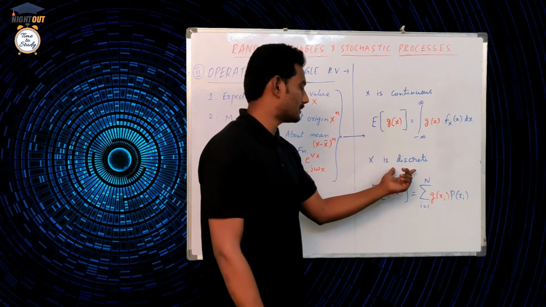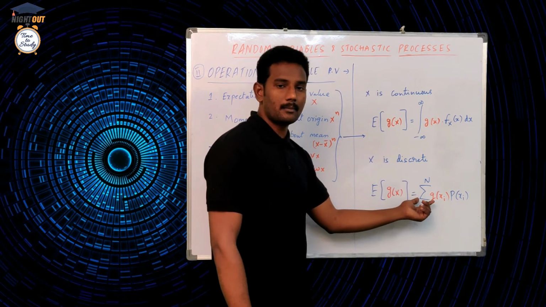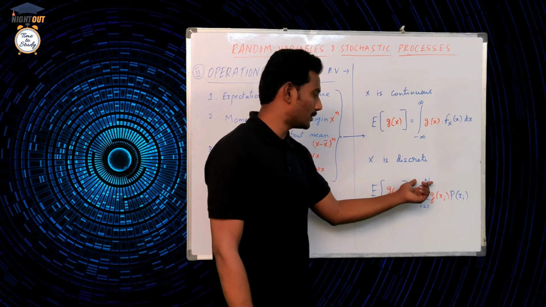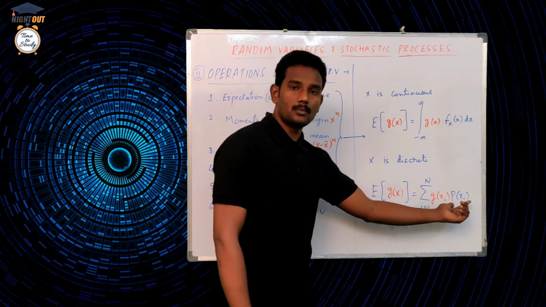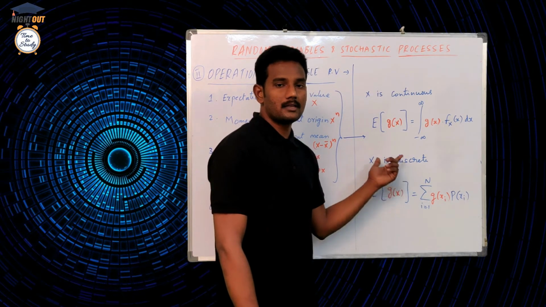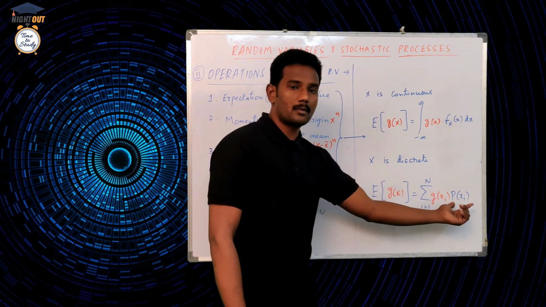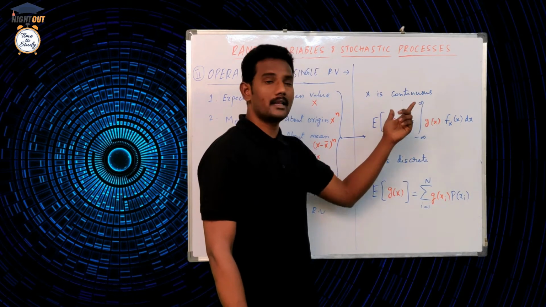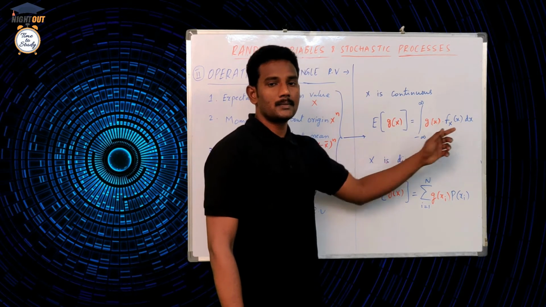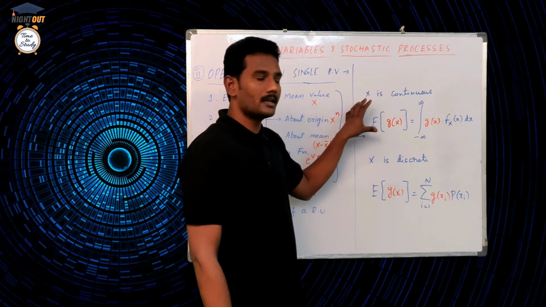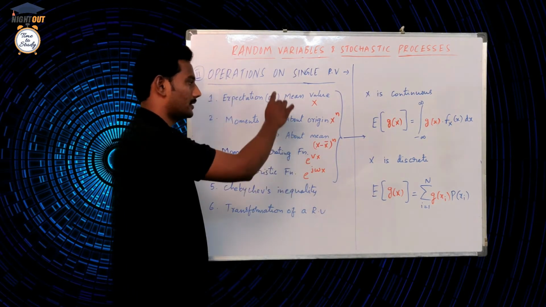For the discrete case, expectation of a function g of x is the summation from i equal to 1 to n of g of xi, the same function, into probability of xi. So discrete means finite values, therefore summation and probabilities. Continuous means infinite values, therefore integration and density function. If we remember these two formulas, then these four topics are completed.